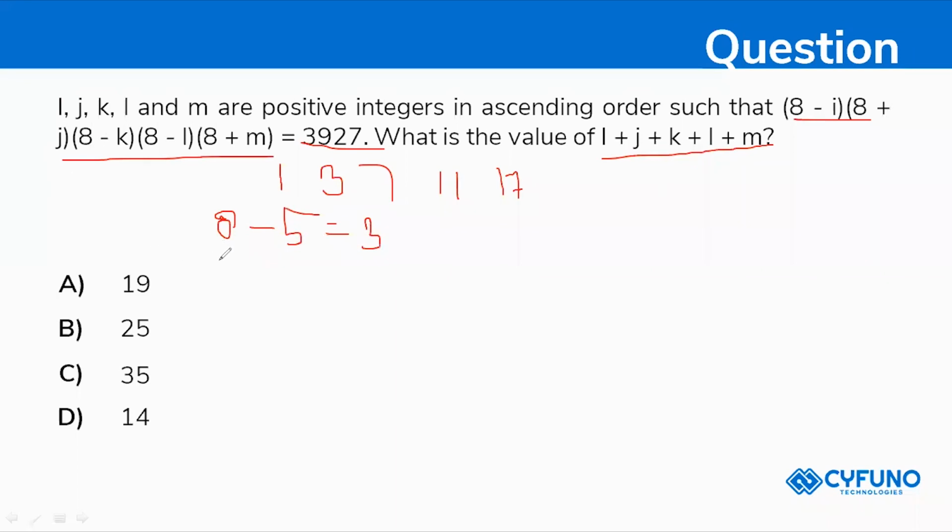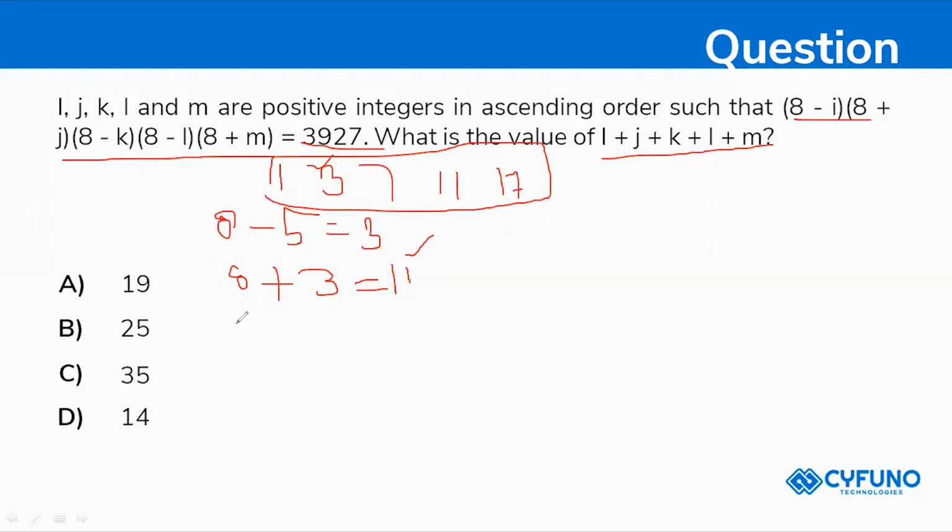And then 8 plus j, so 8 plus 3 means the value is 11. You need to find all these values with the 8. 8 minus 5 means you are getting 3, and 8 plus 3 means you are getting 11 according to this.